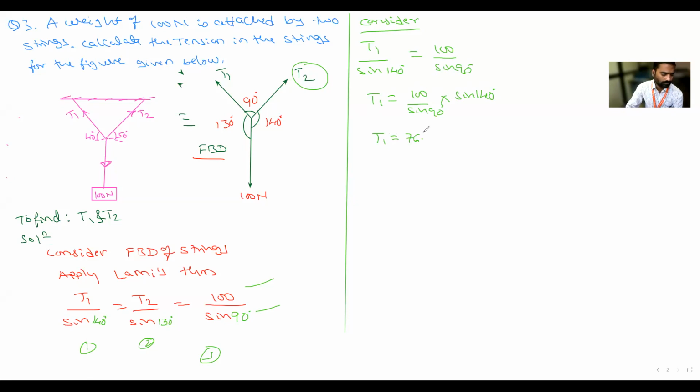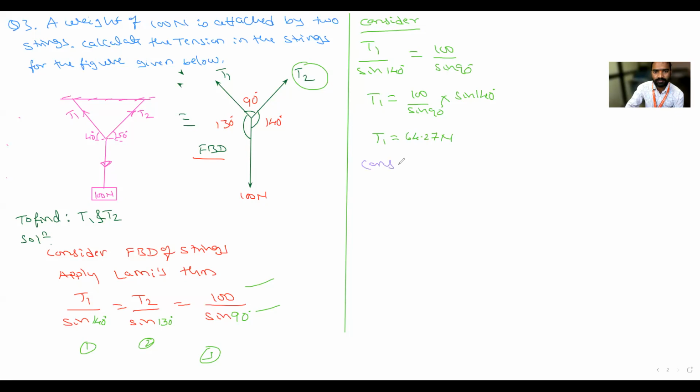76.60. Is everyone getting the correct answer? 76 and 64? T1, I am asking about T1. T1 is 64 and T2 is 76. T1 is equal to 64.27. Correct. Calculate it, okay. Yes sir, correct. What is next?